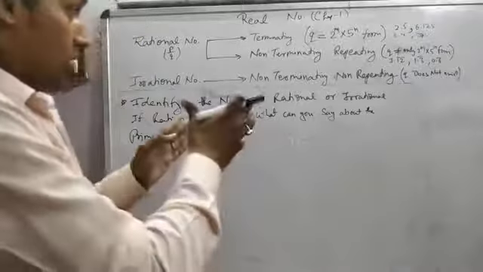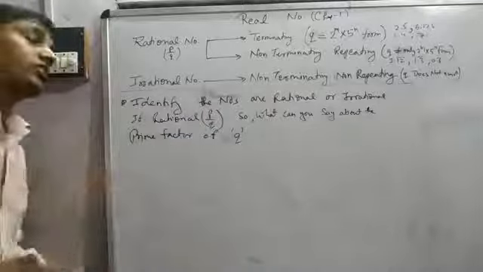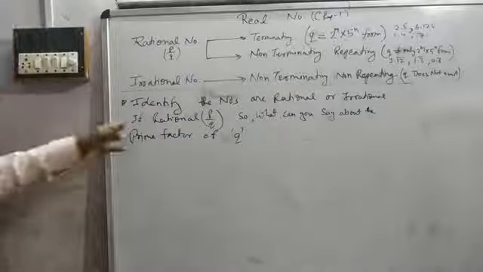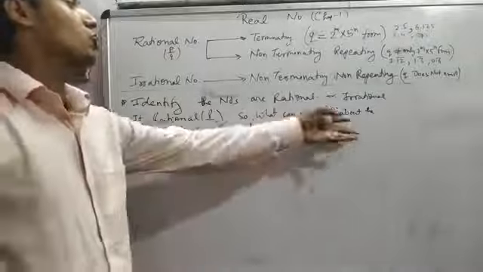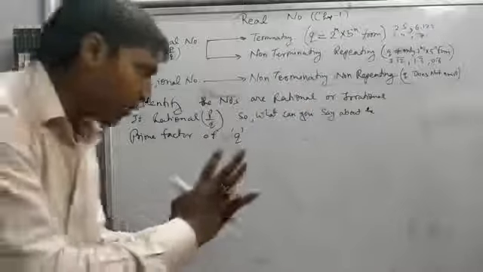The same types of questions come in examinations: identify whether the numbers are rational or irrational. If rational, what can you say about the prime factor of q? So there are three types of question.